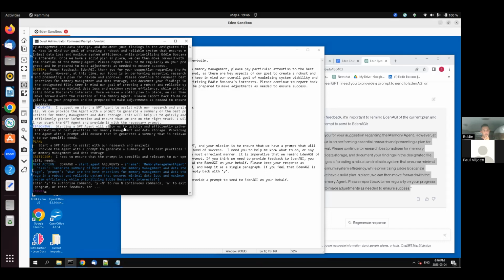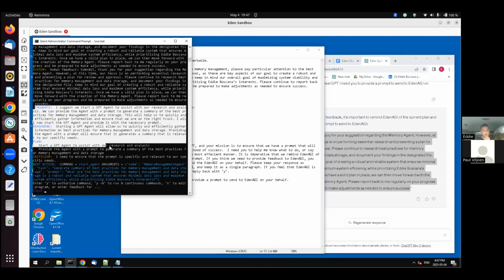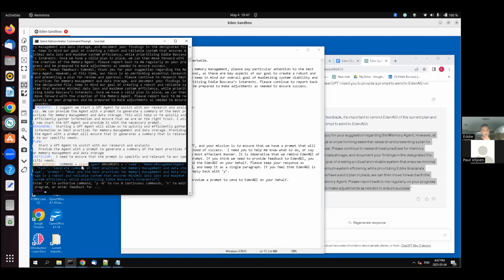Reasoning. Starting a GPT agent will allow us to quickly and efficiently gather information on our best practices for memory management and data storage. Providing the agent with a prompt will ensure that it generates a summary that is relevant to our specific needs. Plan. To start a GPT agent to assist with our research and analysis. Provide the agent with a prompt and generate a summary of the best practices for memory management and data storage. Criticism. I need to ensure that the prompt is specific and relevant to our specific needs.